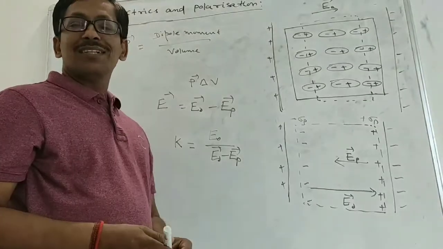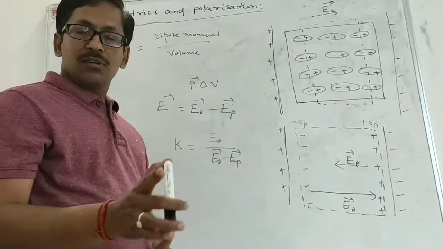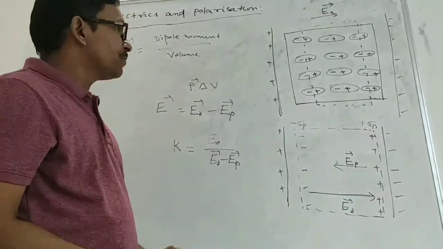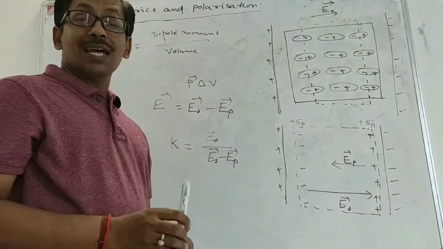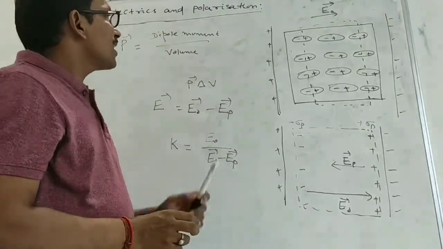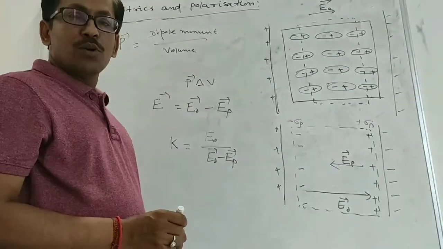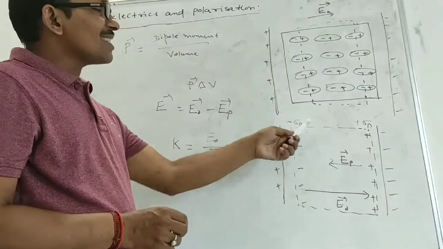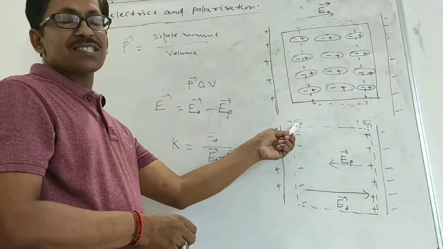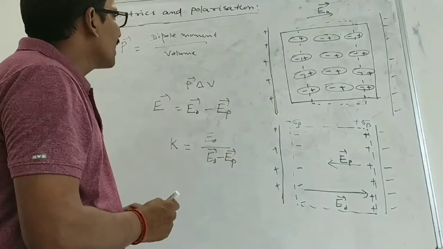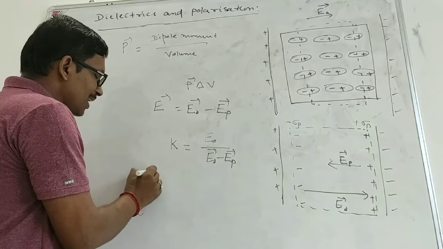This K is called the dielectric constant or relative permittivity of the dielectric material. Now, this polarization is sometimes also called polarization density. That polarization density is a dipole moment per unit volume. What is dipole moment? Suppose the charge developed is sigma P. This is the surface charge density. Now I can write P is equal to the total dipole moment.